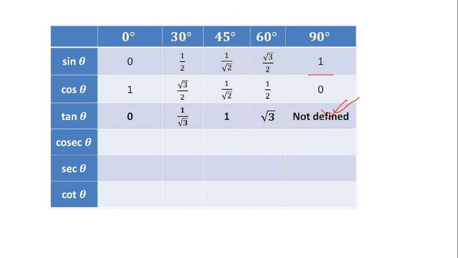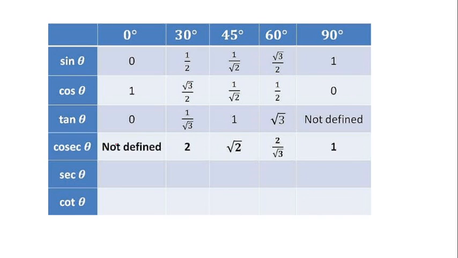Okay, now come to the next table, the cosec table. I already told you, cosec is nothing but the reciprocal of sine. So sine 0 degree is 0. So what is cosec 0 degree? The reciprocal of this one. This 0 is nothing but 0 by 1, so cosec 0 degree will be 1 by 0, which is nothing but undefined or not defined.